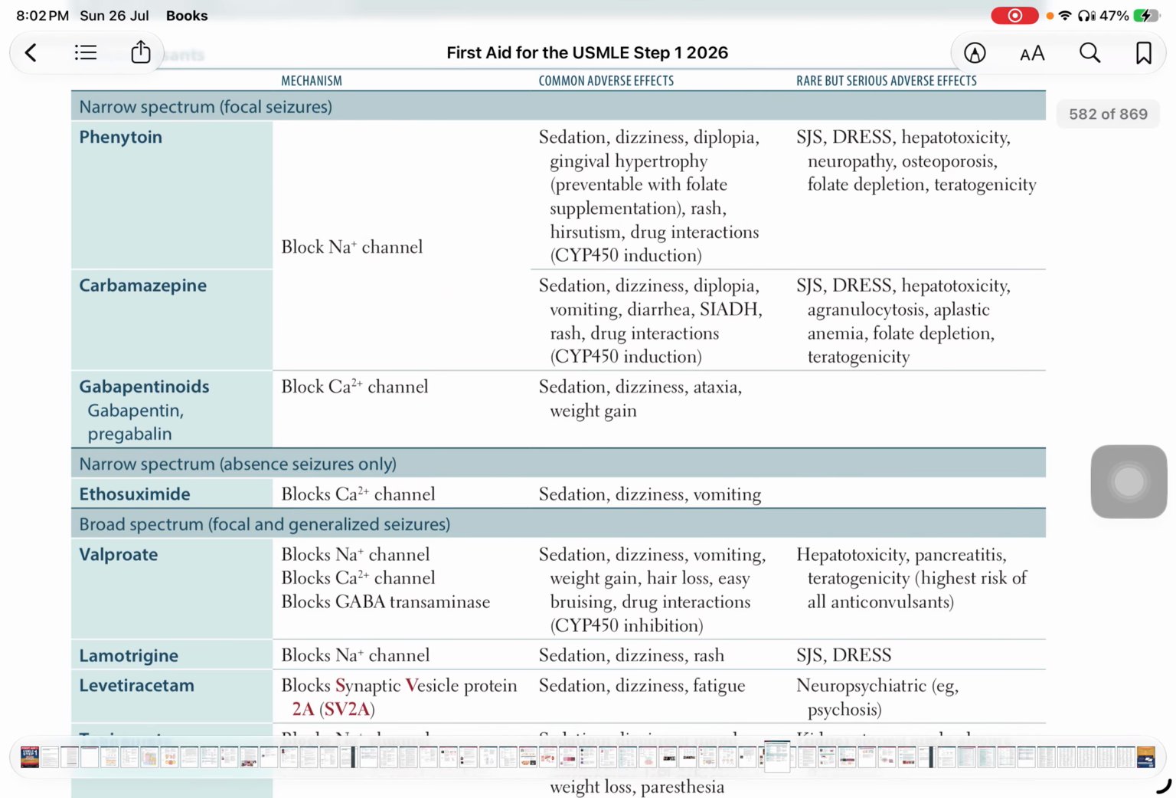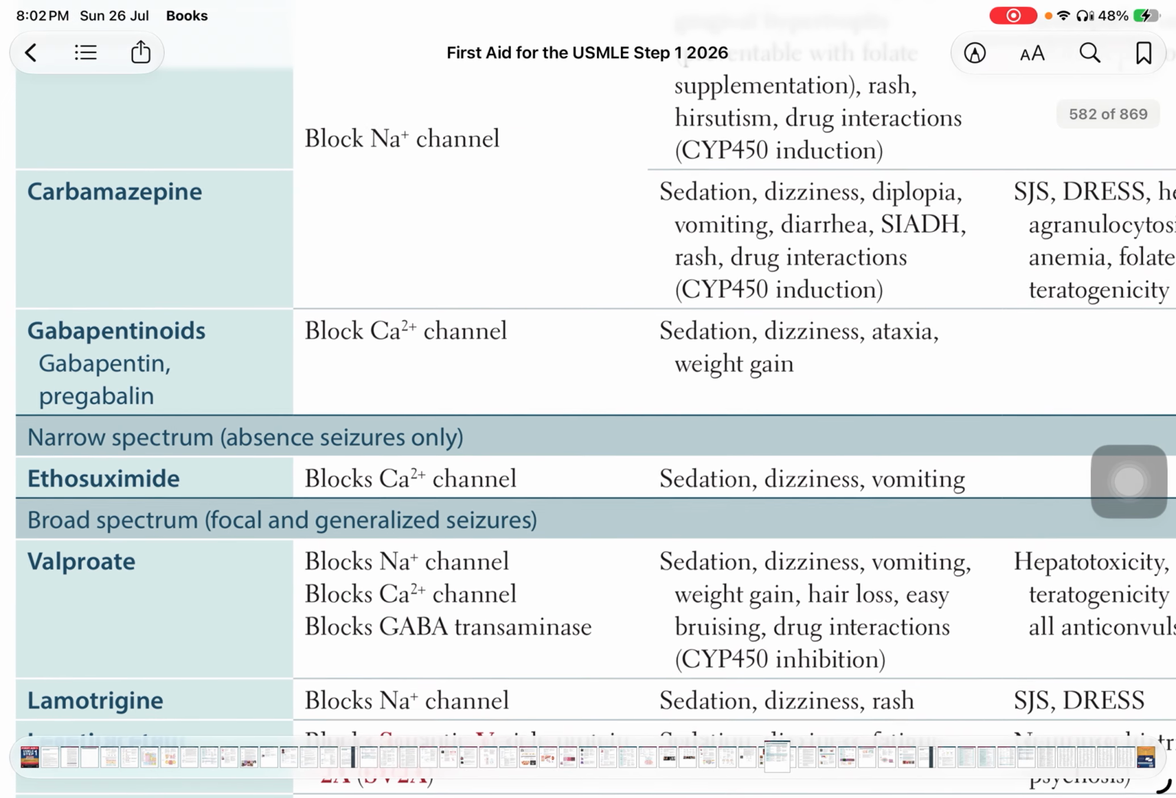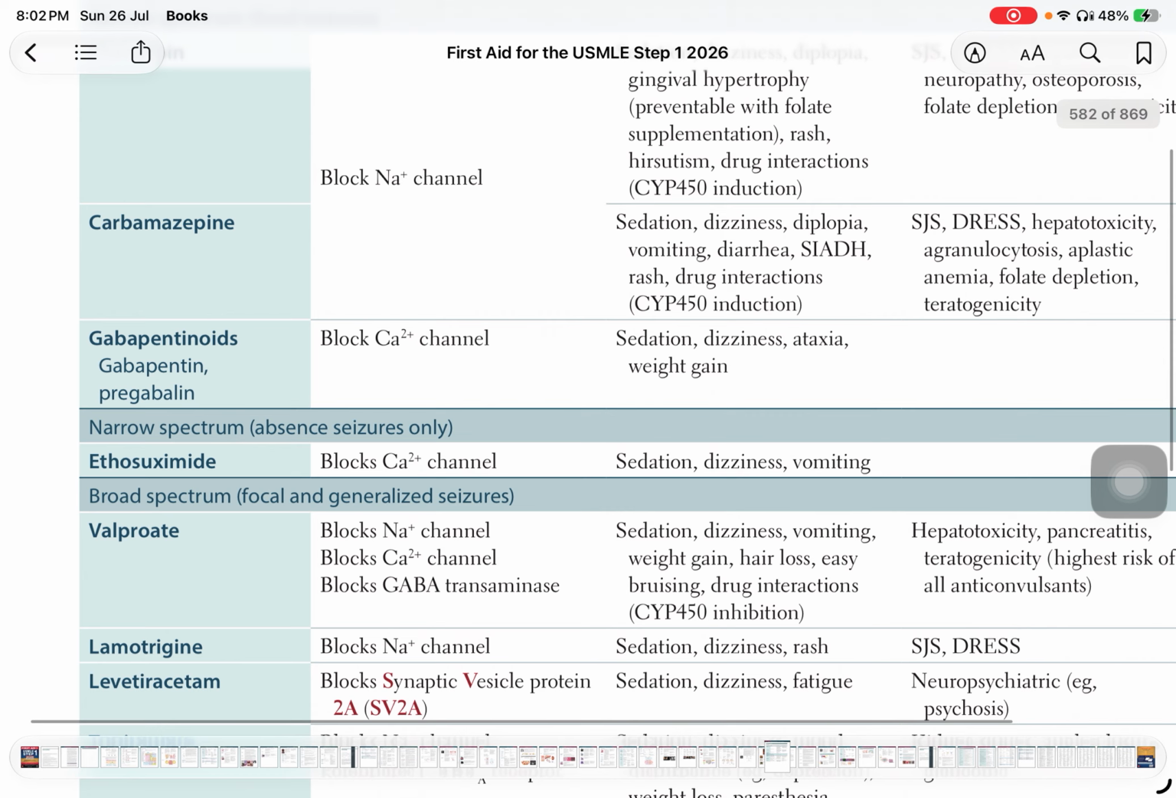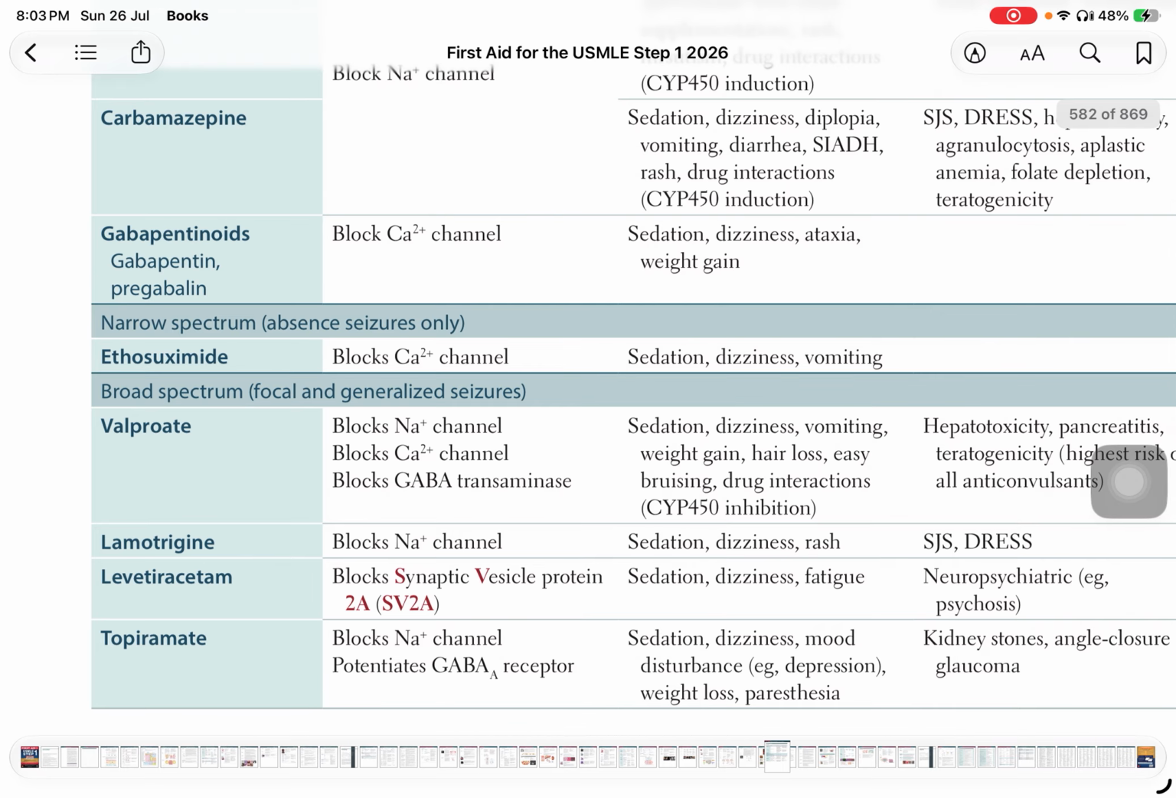And then we will discuss gabapentin and pregabalin, that are gabapentinoids, and block calcium channels, causing sedation, dizziness, ataxia, weight gain. Then ethosuximide, that is used for absence seizures only, and it is also a calcium channel blocker, just like the gabapentinoids. Gabapentinoids block calcium channels, and ethosuximide also blocks calcium channels. And adverse effects of ethosuximide are sedation, dizziness, and vomiting.